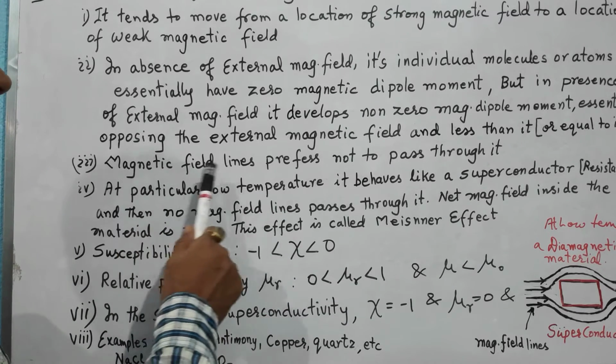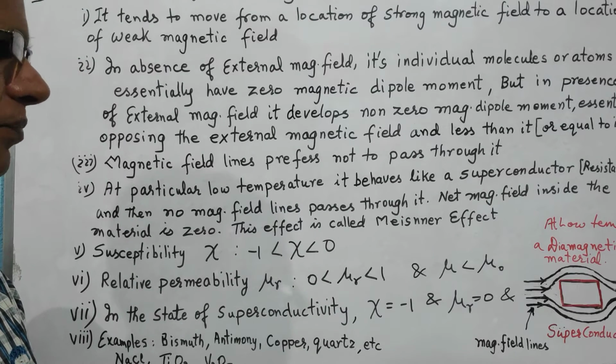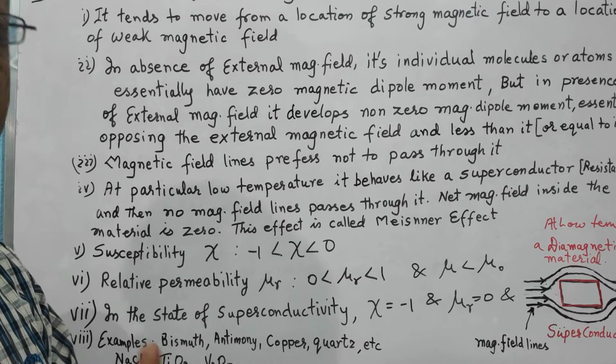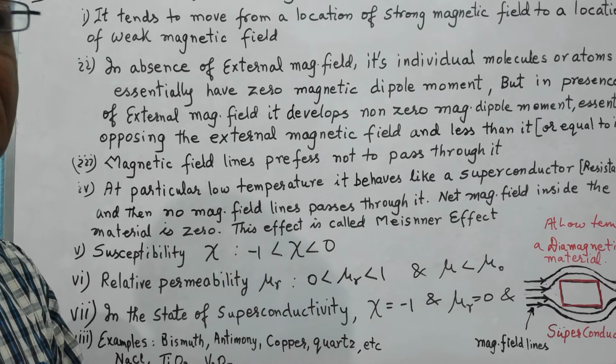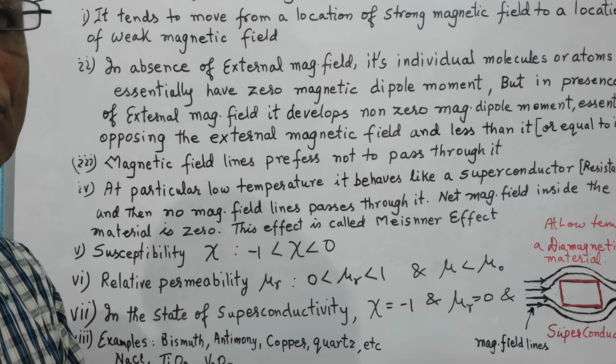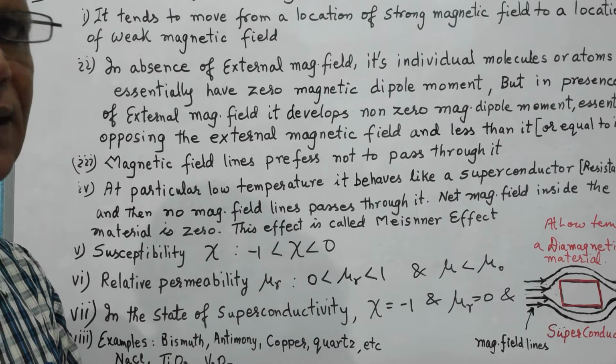The magnetic field lines prefer not to pass through it, because it is developing an opposing magnetic field. Therefore the net magnetic field inside the diamagnetic material is always less than the value of the external magnetic field.